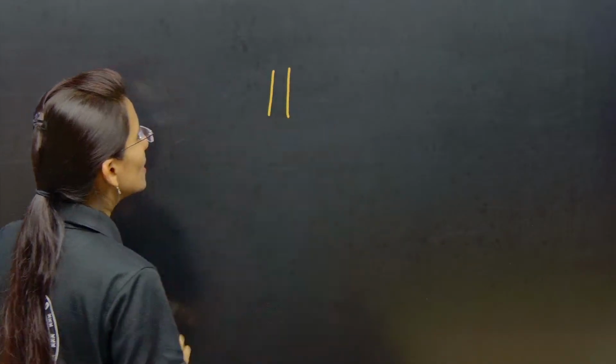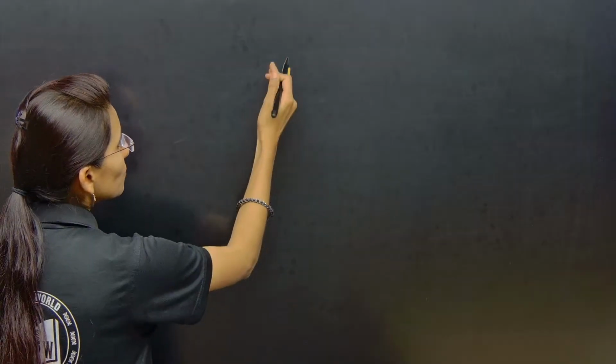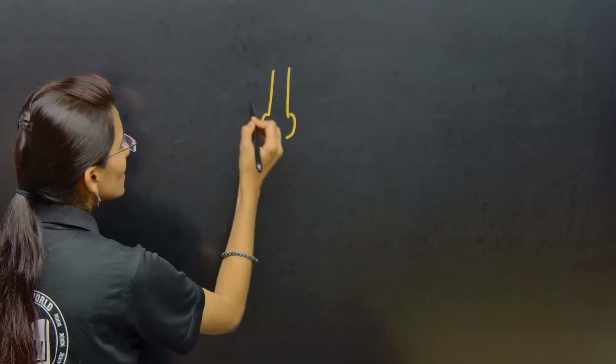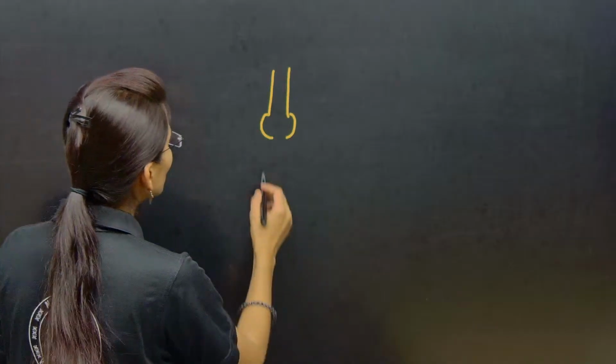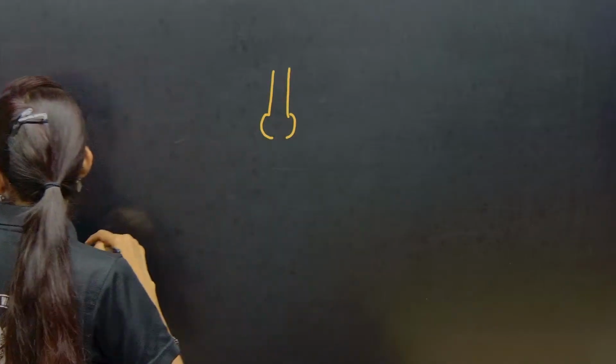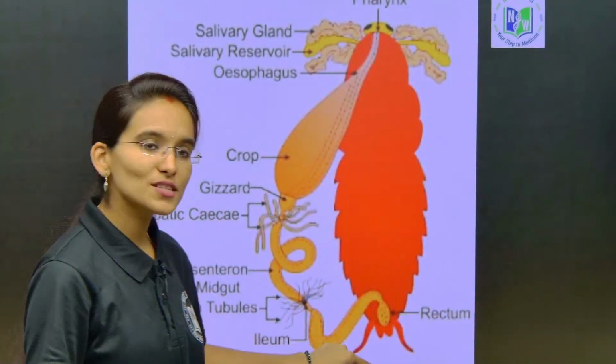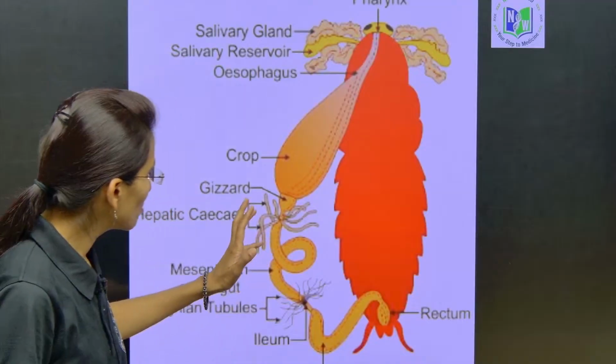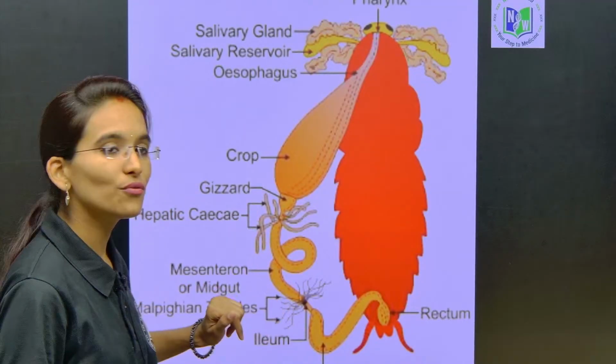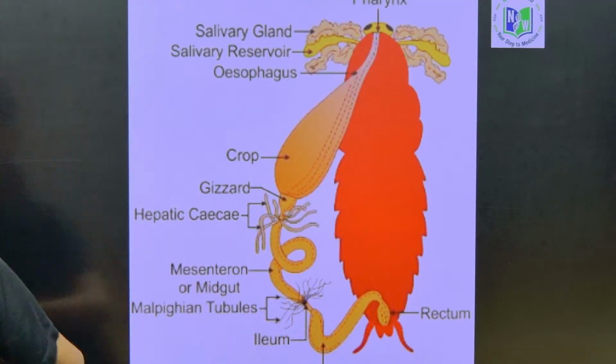So, this is the foregut part, and the next one is the midgut. Once you look into this visual, you are going to get the idea. This is the midgut and this is the hindgut. In between the midgut and hindgut, we find the Malpighian tubules. Clear with the diagrammatic view?